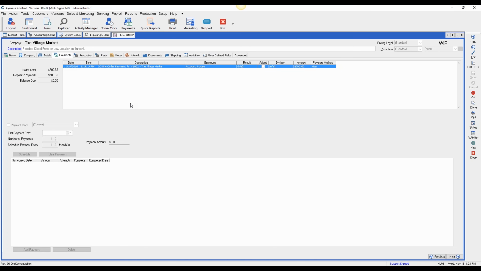So you can do that. You could set up a company UDF that tells you to display the payment button. You could do that on the order, or you could do it on the invoice, like we have here. There's multiple ways that you can do this.